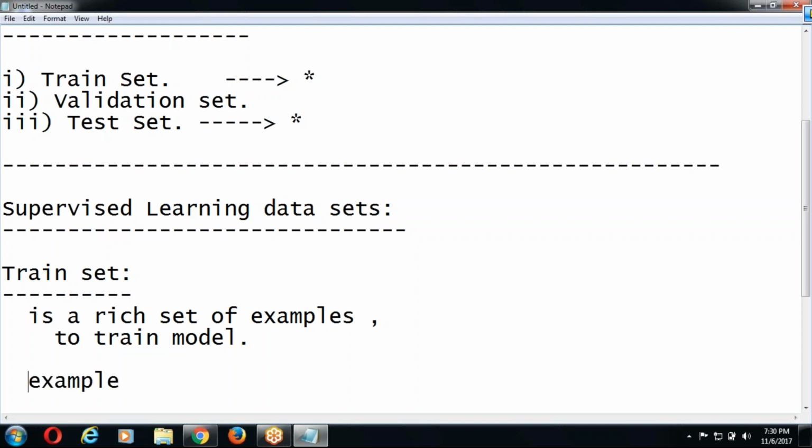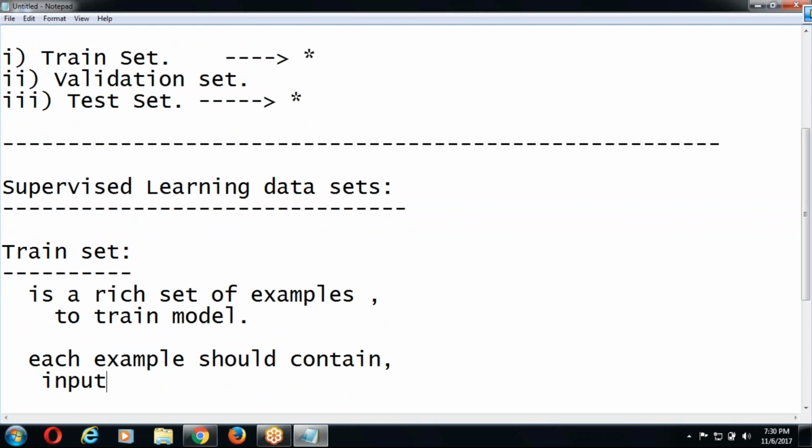Each example should contain input features and label.